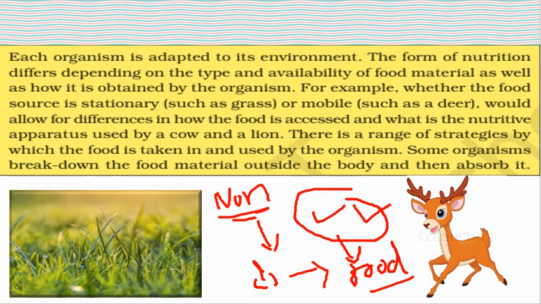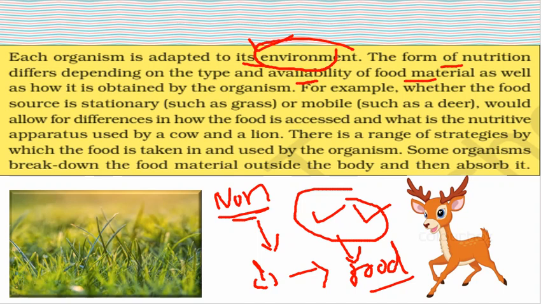Clear? So each organism is adapted to its environment. Here we discuss that each organism lives in a different environment, and the form of nutrition is also different, depending on the type and availability of the food material, because they all live in different environments.